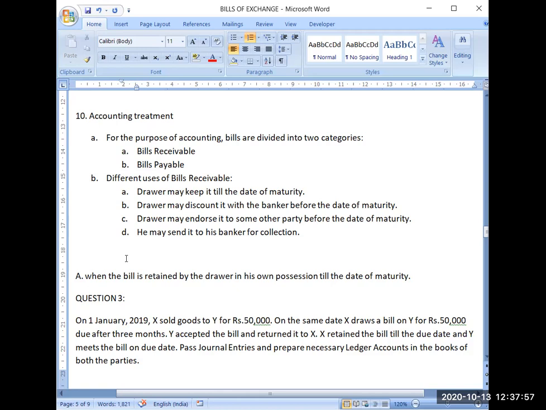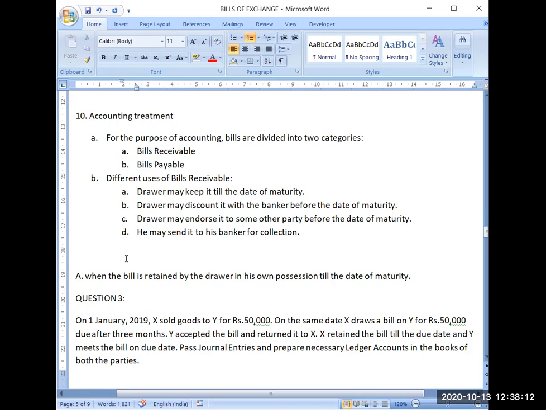So the drawer will get cash in exchange for that bill of exchange. On the due date, the banker will present the bill of exchange to the drawee, and the drawee will pay the amount.